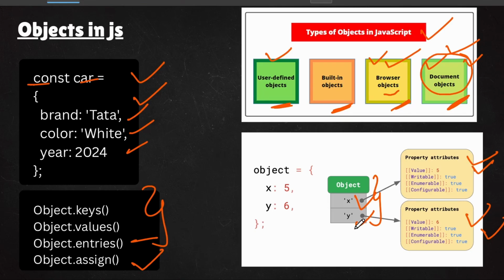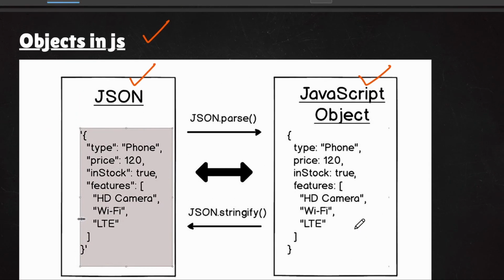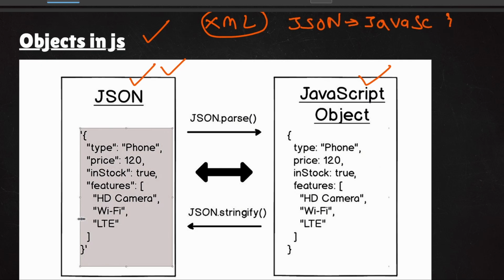In a similar way, if you come down, there is something known as JSON. If you want to talk to any database like MongoDB, or send data over the HTTP protocol, or transfer any data: in the olden days they used XML, which is extensible markup language, but nowadays they use JSON. JSON is nothing but JavaScript Object Notation.